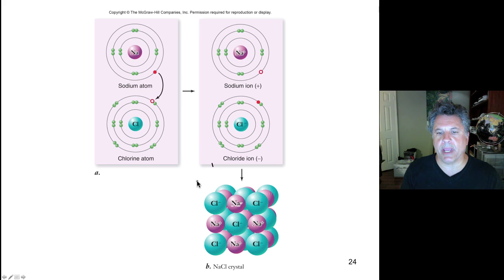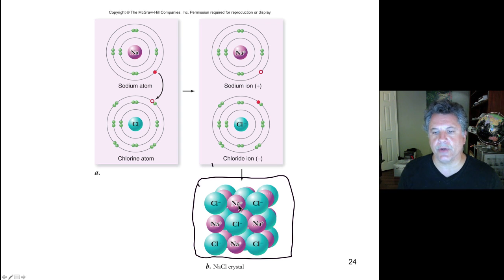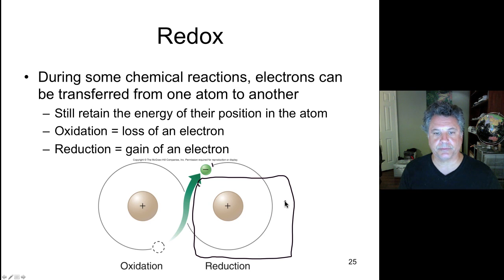And sodium and chlorine can then be held together in a crystal of interacting positively charged sodiums and negatively charged chlorines. These atoms are held together by ionic bonds, by electrostatic attractions, not the sharing of electrons. Simply positive charges being drawn to negative charges, and negative charges being drawn to positive charges. And this would form a sodium chloride table salt crystal.